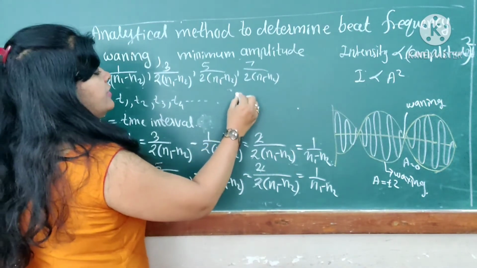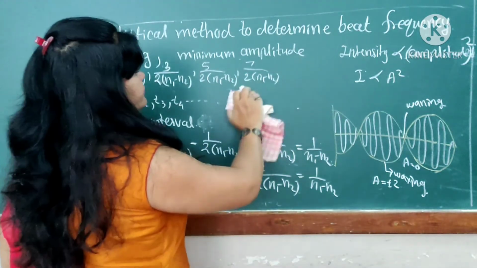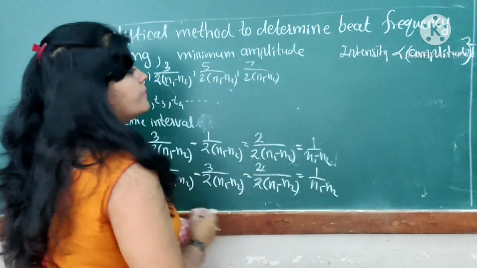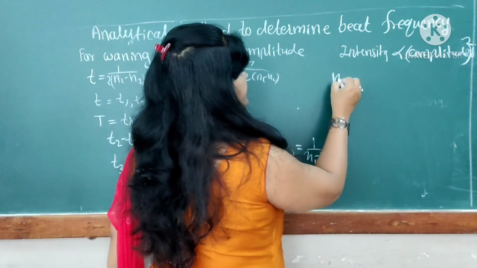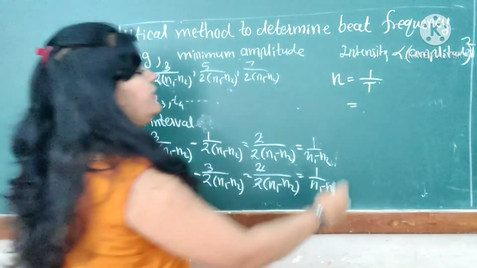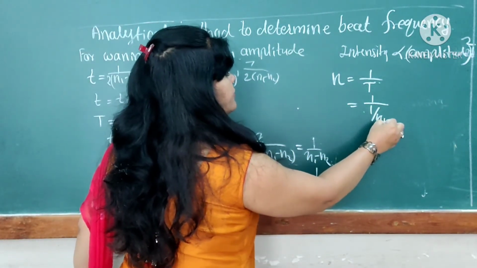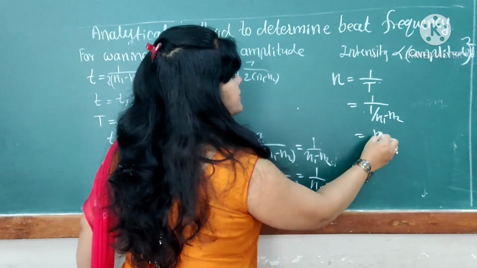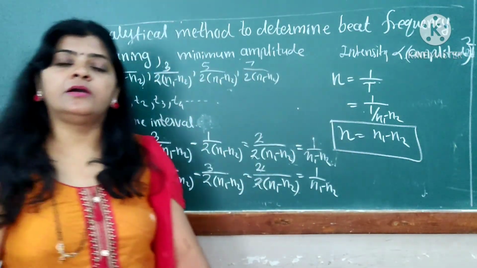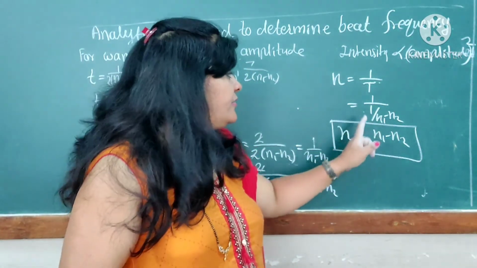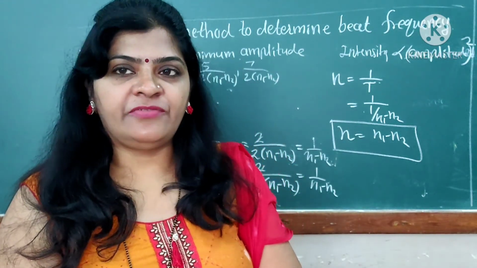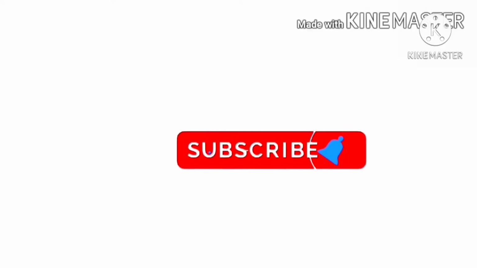That's why we write here the bit frequency is equal to 1 upon T, and the 1 upon T value is 1 upon (1 upon N1 minus N2), which gives N1 minus N2, that is the bit frequency. Again for the waning also, the bit frequency is N1 minus N2. This is the way we complete the derivation of the bit frequency. Thank you.